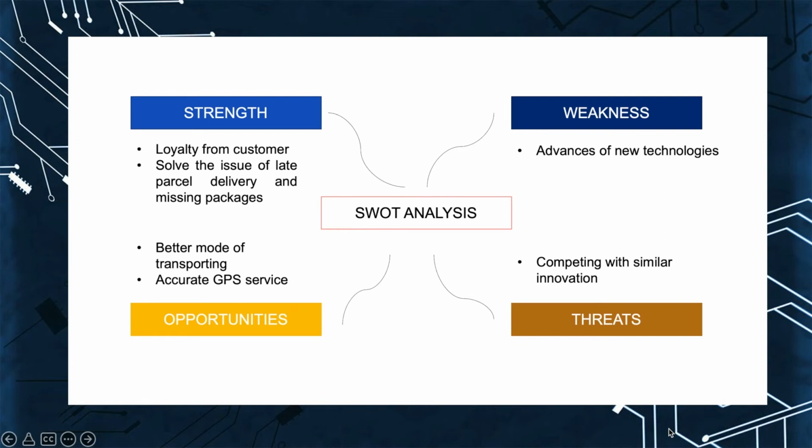Compared to the traditional method, where we transport using vehicles such as vans or cars, now we're using a different thing which has more accurate GPS service. Next is the threats. The threats could be competing with similar innovation. If our competitors also think about a similar innovation, this could be a threat for this particular project.